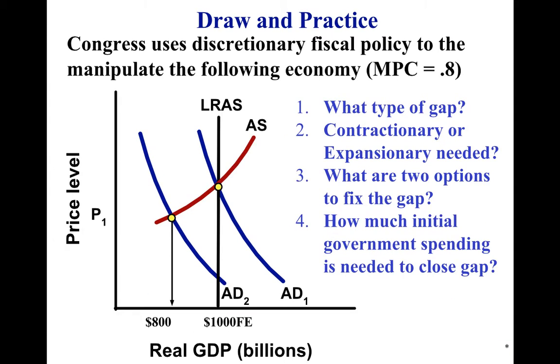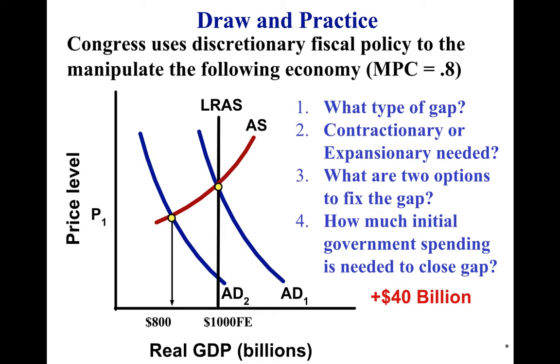Okay, awesome. Second one. So we have a recessionary gap. I answered the first question for you. Go ahead and pause, try to do the rest. Okay, some of you didn't pause, I could tell. So MPC is 0.8, so 1 over MPS, so 1 over 0.2 equals 5. So that's our multiplier. We need expansionary fiscal policy to close the recessionary gap. Two options: increase spending, decrease taxes. How much should initial government spending need to close the gap? So we're closing a gap of 200. We have a multiplier of 5, so we need to change it by 40 billion.